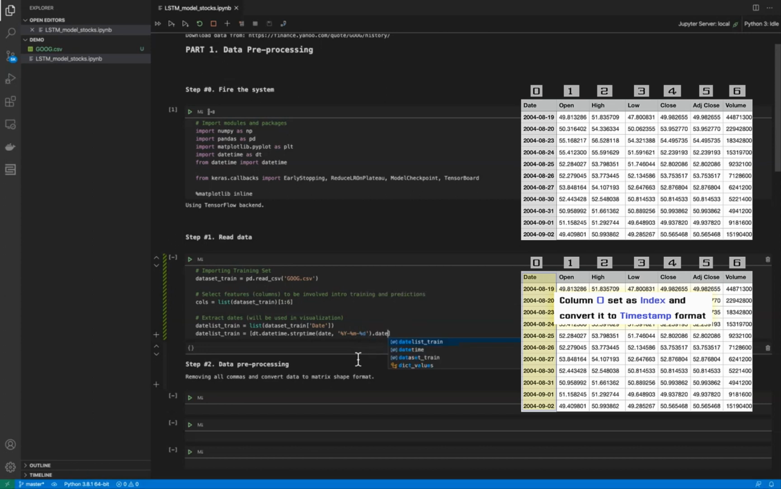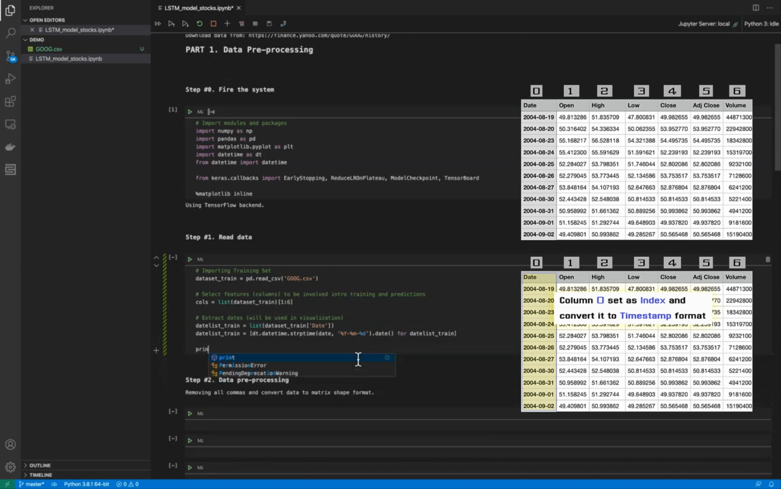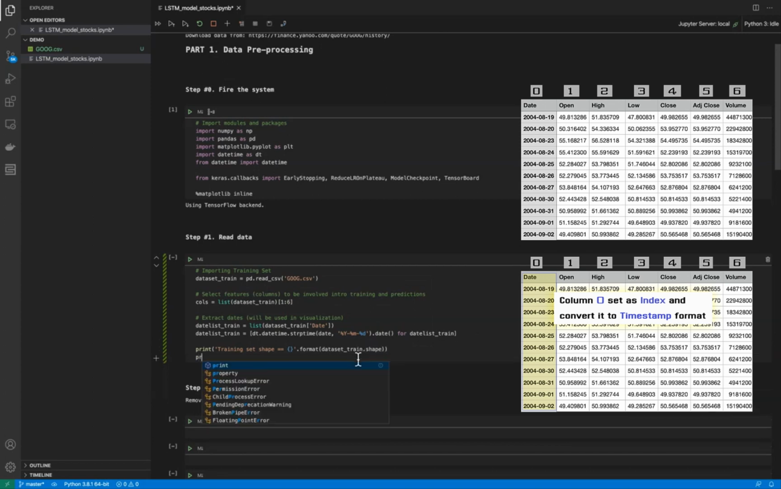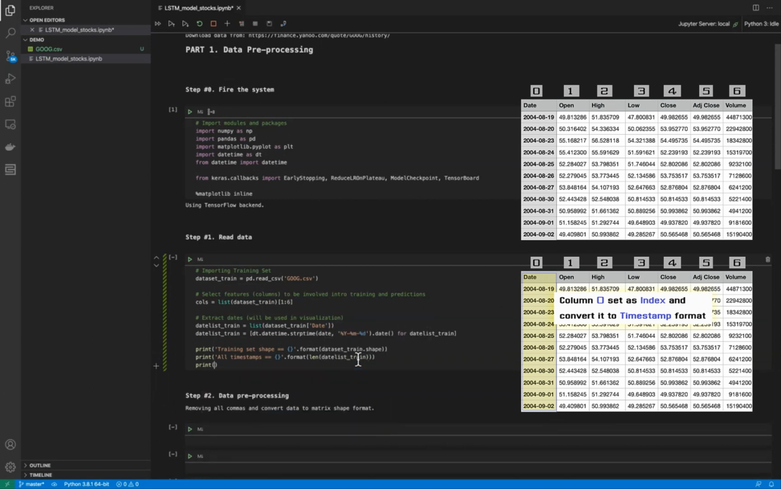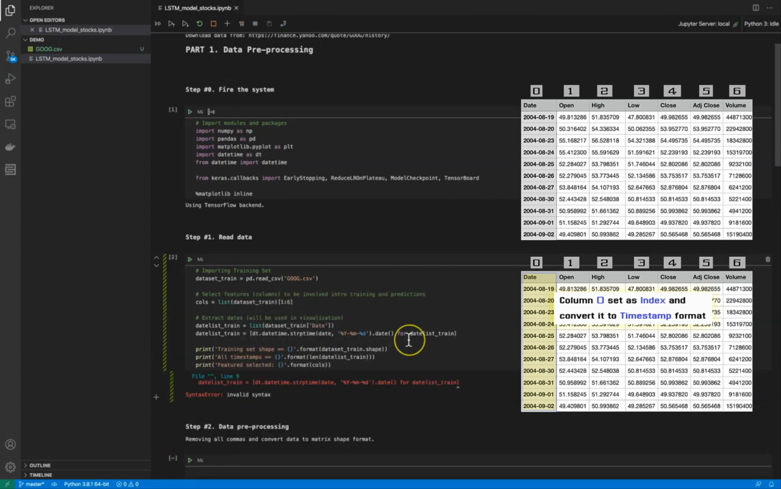At the end of this step, we output some basic information about our data. So we have 4006 records in our database and 7 columns. These are our features, and we have the features selected for our modeling: open, high, low, close price and adjusted close price.